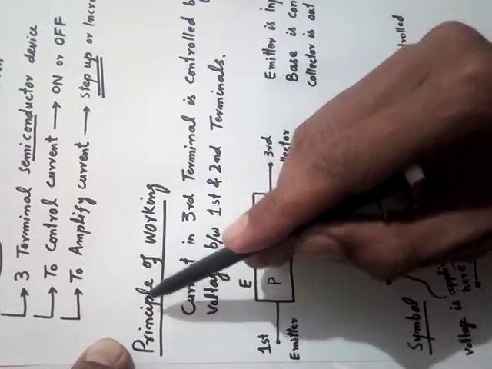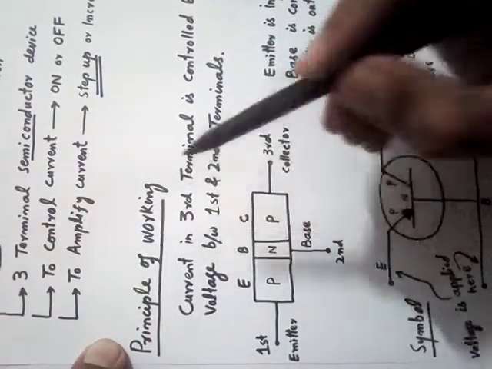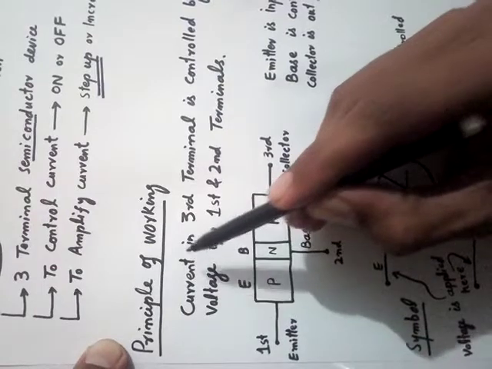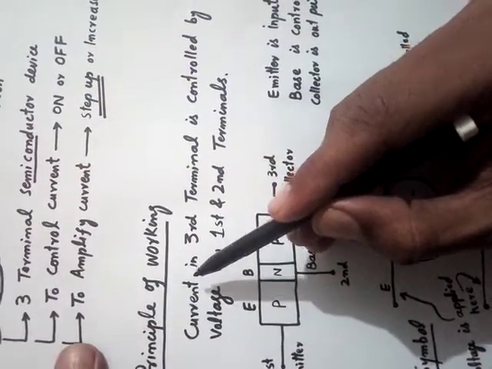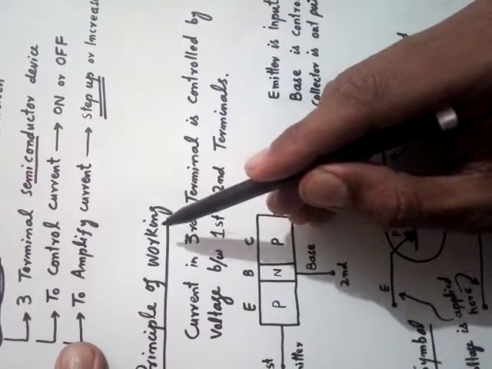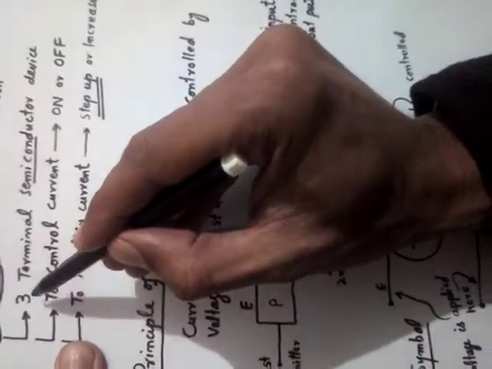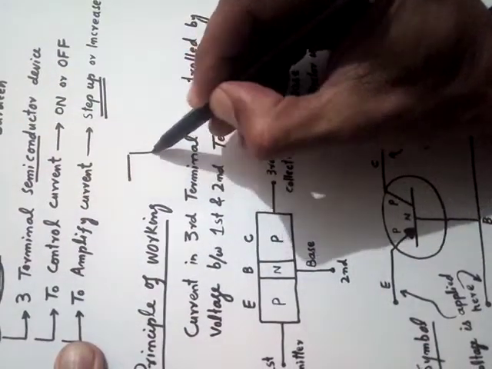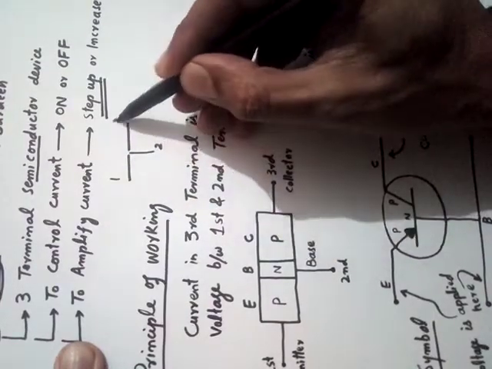Dear students, look here. The principle of working can be stated in this way. This is very interesting and very important. You must remember this principle of working of the transistor. We know that there are three terminals. For example, this is one terminal, this is the second terminal, this is the third terminal: terminal number 1, 2 and 3.